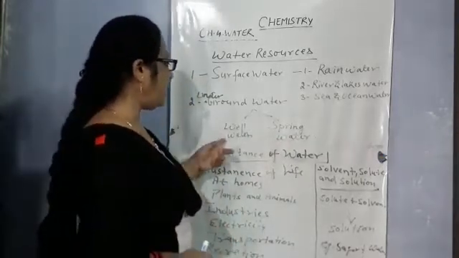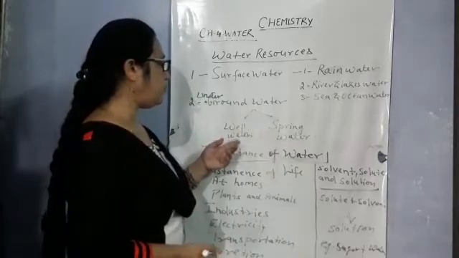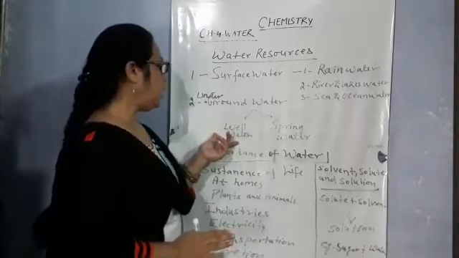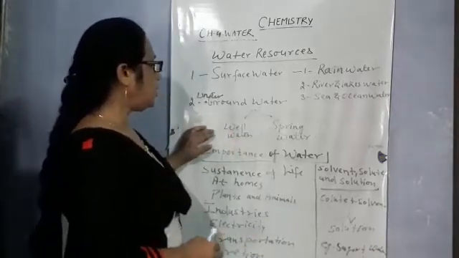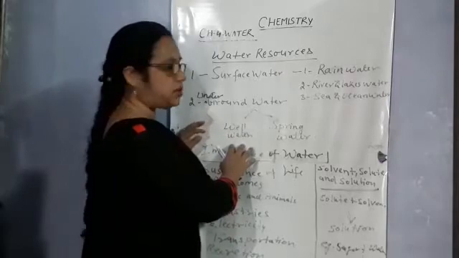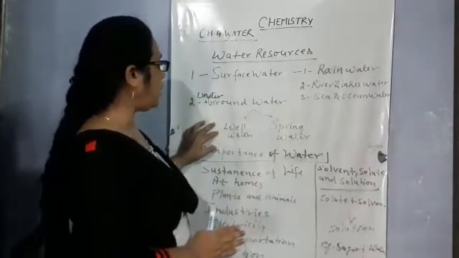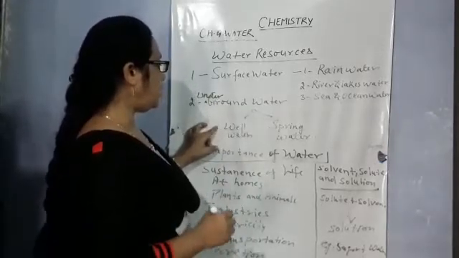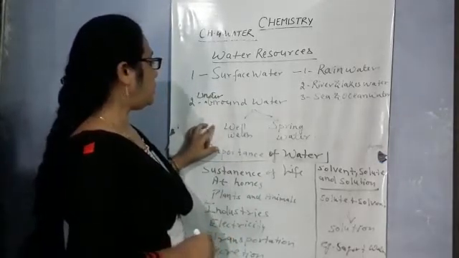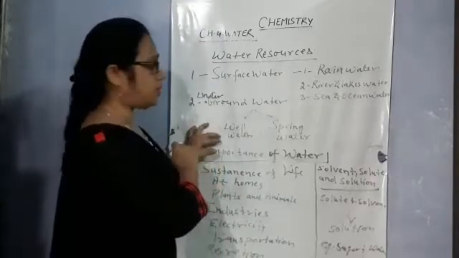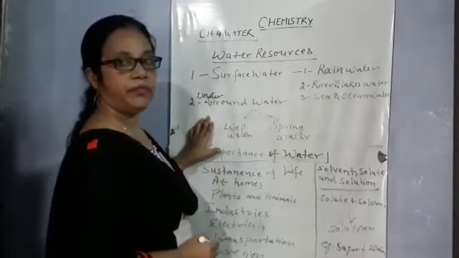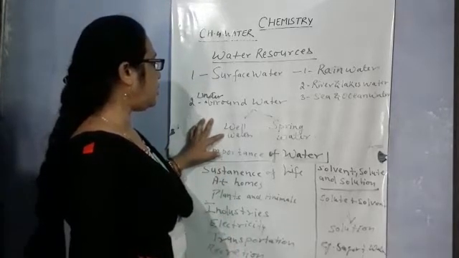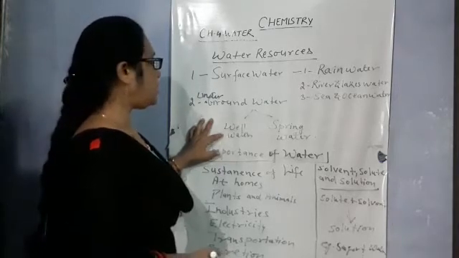So well water: when the rain occurs, some amount of water is absorbed in the soil. As you know, soil has many layers. When the water is absorbed in the soil and goes down the ground, after passing through the layers of the soil, the impurities are filtered and the water collects at the bottom of the soil layers, that is the rock hards.